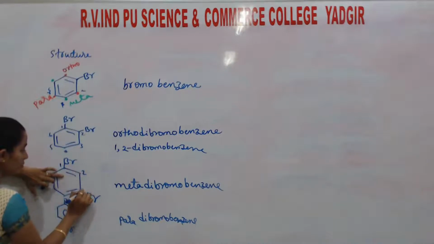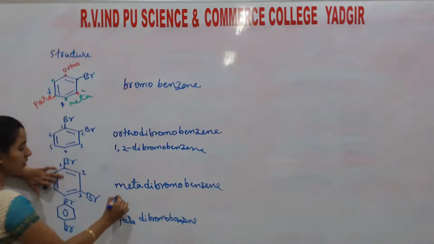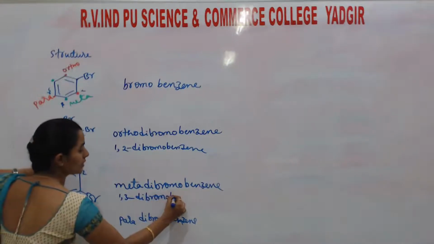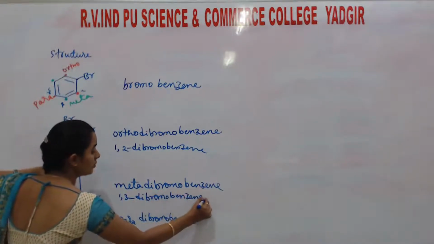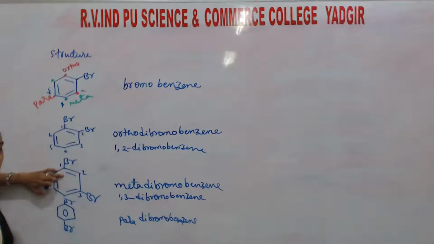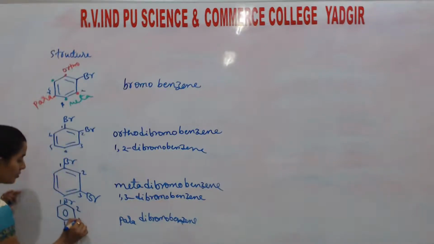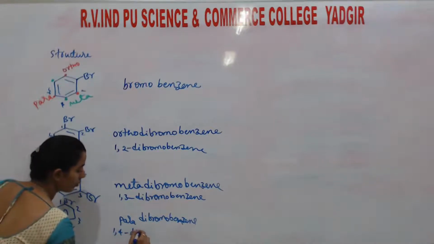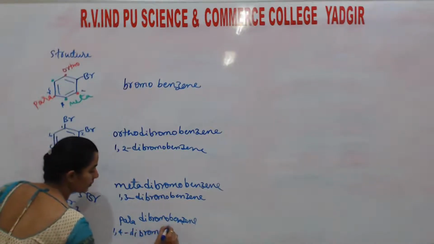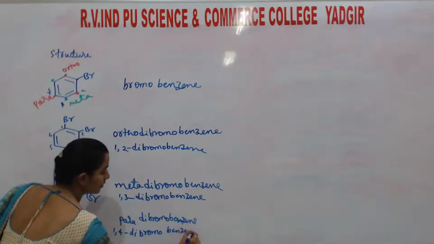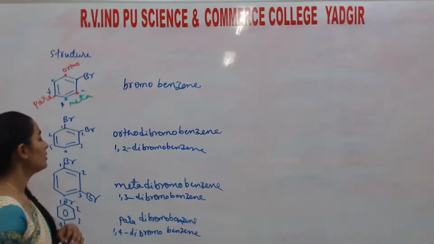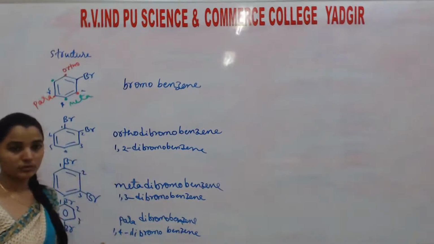This is 1, 2, 3. Then it is 1,3 dibromobenzene. This is what? With respect to number, position. Here this is 1, 2, 3, 4, which means 1,4 dibromobenzene. Understand? So this is the way to write the name of the compounds.